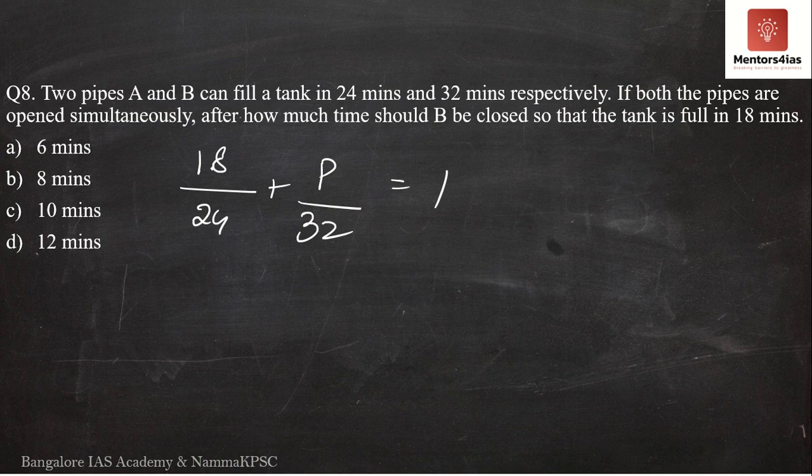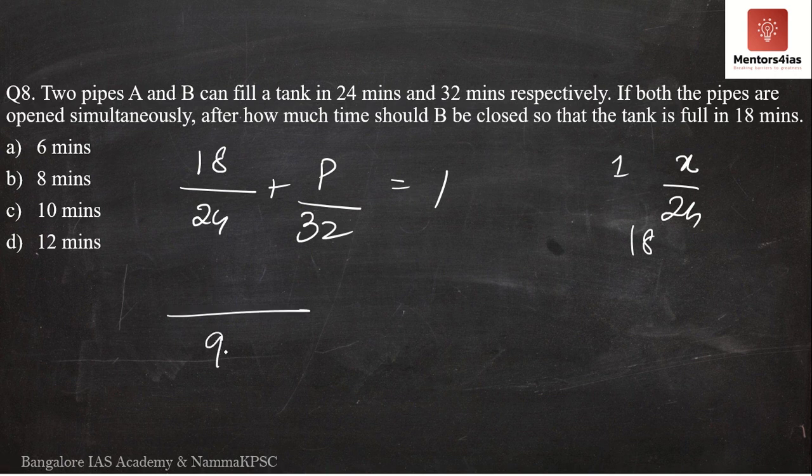So why am I writing 18 by 24? Because tap A remains open for 18 minutes entirely. In 1 minute, how many liters can it fill? X by 24 liters. Therefore, in 18 minutes, how many liters can it fill? 18 into X by 24. However, tap B remains open only for a certain number of minutes. That is P, and I have to find out P. Therefore, I am writing P by 32 is equal to 1.